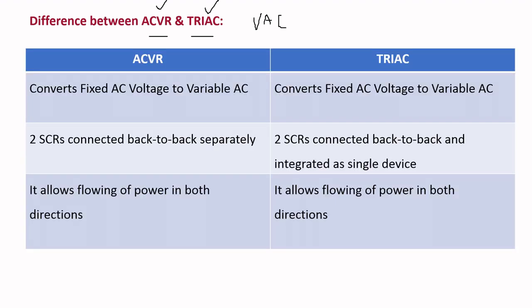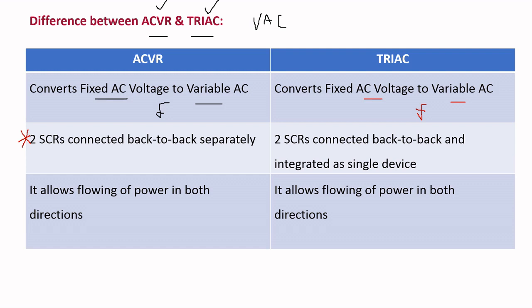Coming to the difference between AC voltage regulator and triac. By using both of these we get a variable AC voltage, but there are some differences. An AC voltage regulator converts fixed AC voltage to variable AC voltage by keeping the frequency constant. A triac also converts fixed AC voltage to variable AC voltage by keeping the frequency constant.